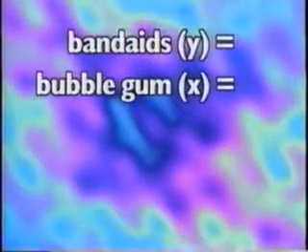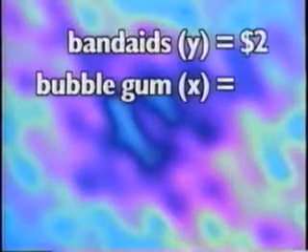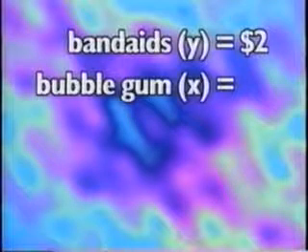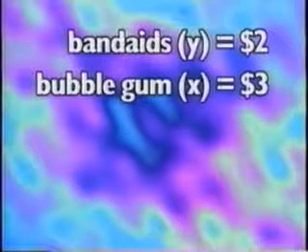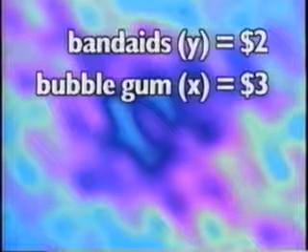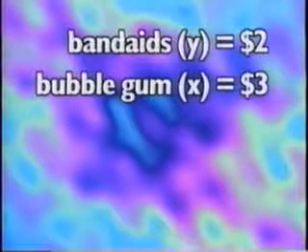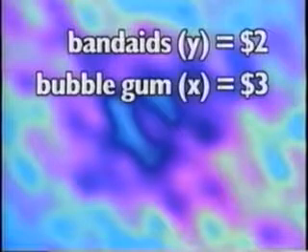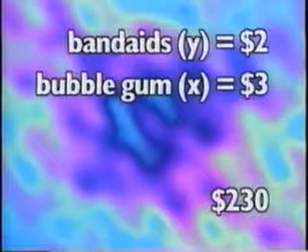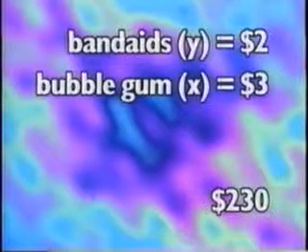MacDiver sells the boxes of Band-Aids in his shop for $2 each, and the packs of bubblegum for $3 each. Business is pretty brisk the first day. MacDiver sells out his entire supply of both boxes of Band-Aids and packs of bubblegum, and ends up with $230 in the cash register at the end of the day.